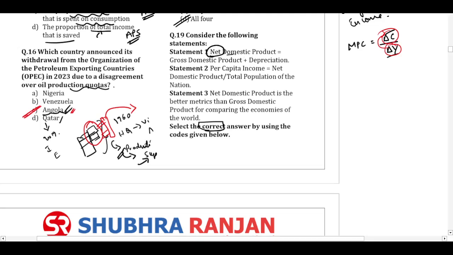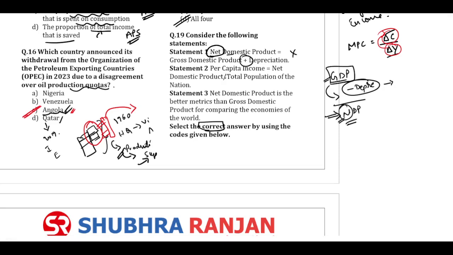Net domestic product. When we say GDP, it is the gross domestic product, the value of all goods and services produced within a country for a particular period of time. And if we remove the depreciation, that is the wear and tear of all the goods, then we will get the net domestic product. That is why it is called net: when from the gross you remove something, you get the net amount. So GDP minus depreciation is NDP, not GDP plus depreciation. So the formula is wrong. Statement 2: per capita income is net domestic product divided by the total population of the nation.